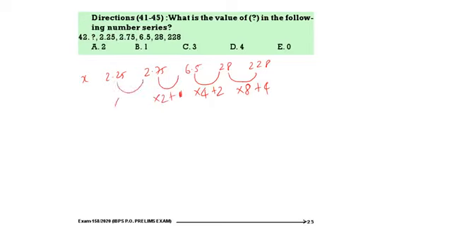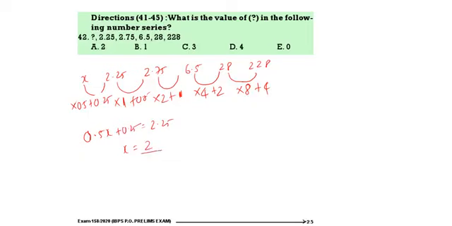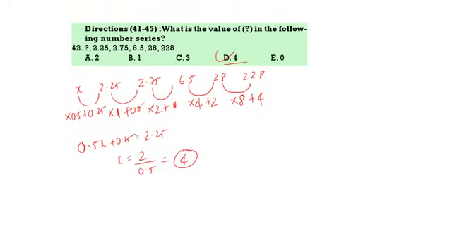This will be equal to into 1 plus 0.5. This will be equal to into 0.5 plus 2.5. So x into 0.5 plus 2.5 is equal to 2.25, x into 0.5 plus 0.25. Now x is equal to 2 by 0.5. What is 2 by 0.5? 4. 4 is the correct answer. Next question.